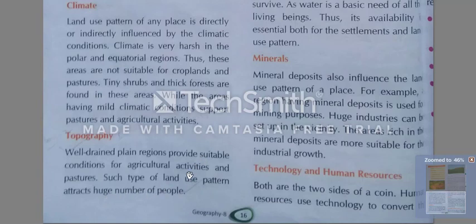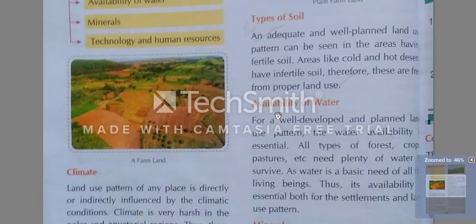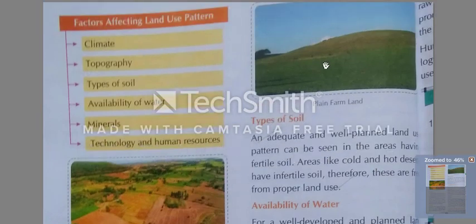If a place has so much fertility and good production, then what happens? People move towards that area for living because they can live and earn their livelihood also. They can get their food. Clear? Okay. Here you can see plains farmland on the screen.